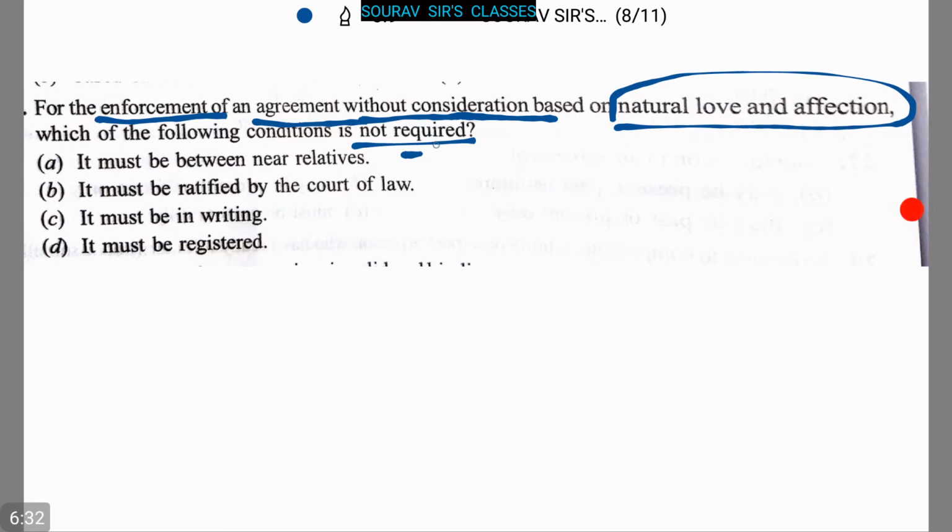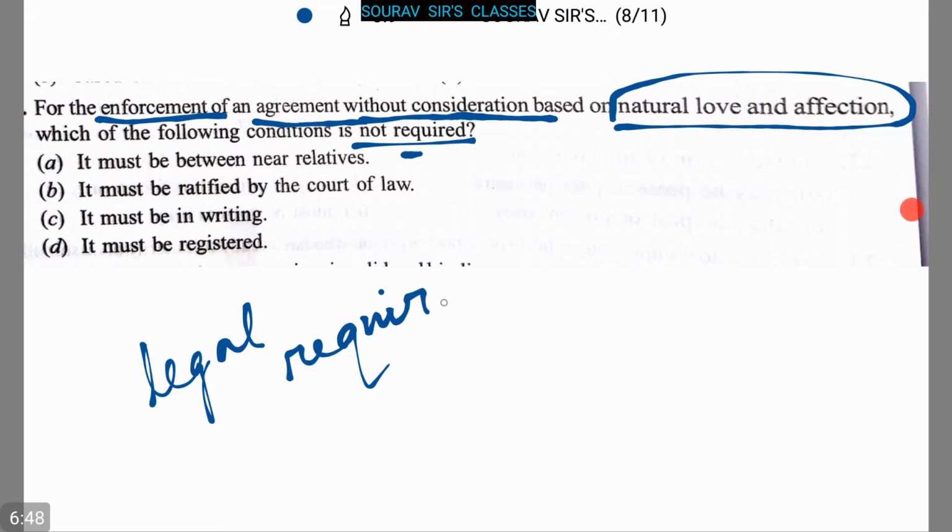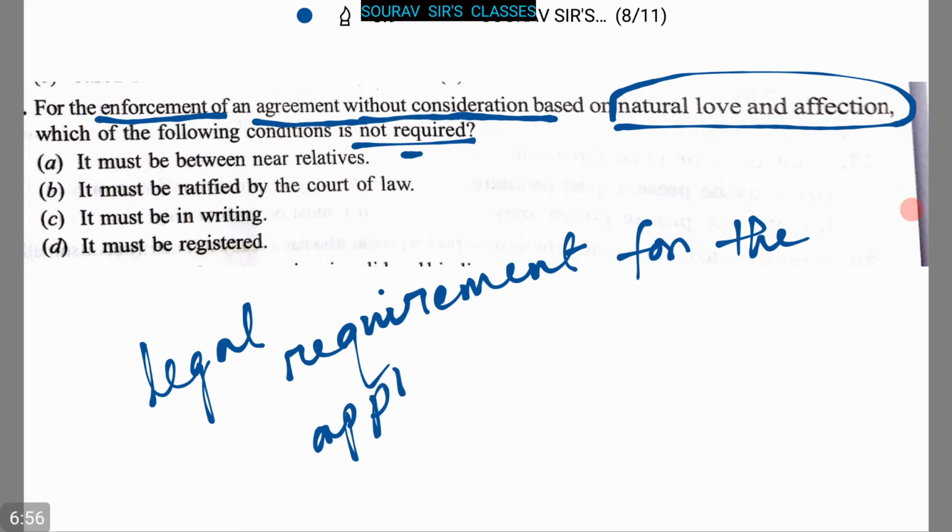So here it is not the legal requirement for the applicability of this exception.